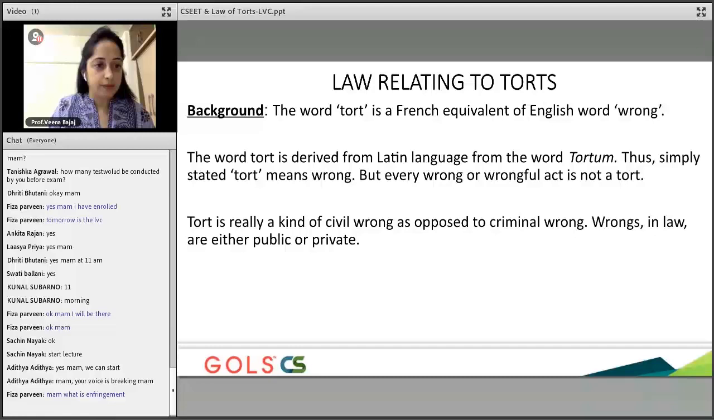Ma'am, what is infringement? Infringement is violation, somebody breaching. I'll give you an example. Now there is Mr. A. He goes to the house of Mr. B and uses the swimming pool of that house. Now A and B are strangers.